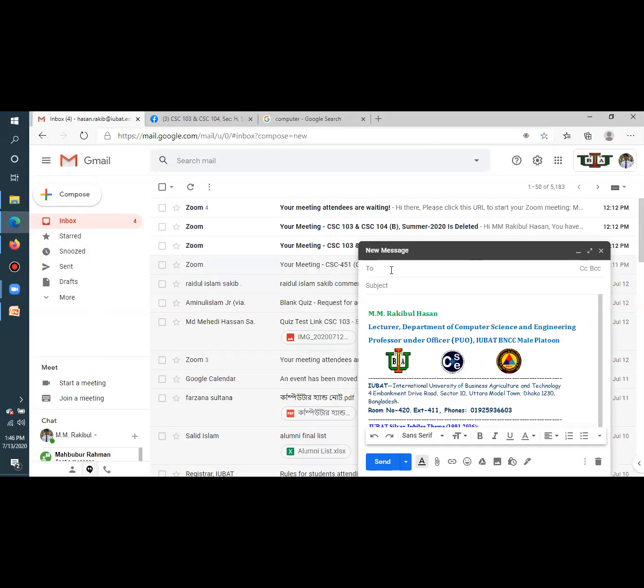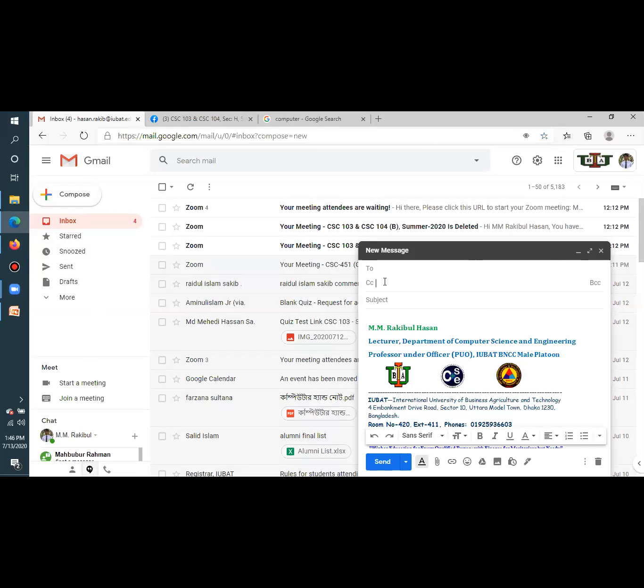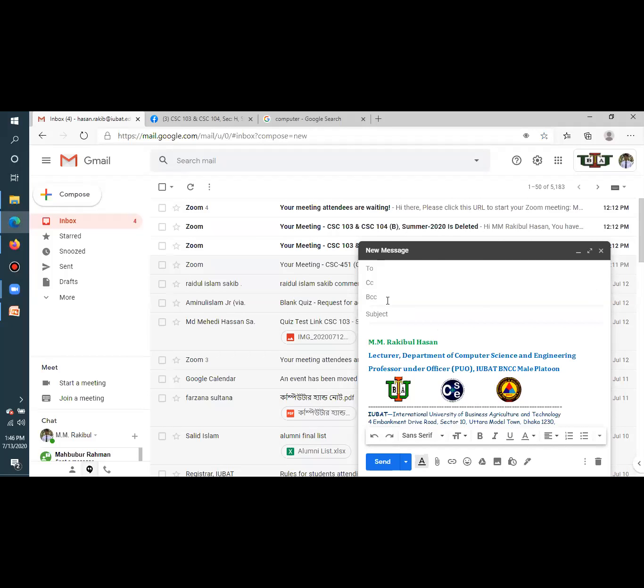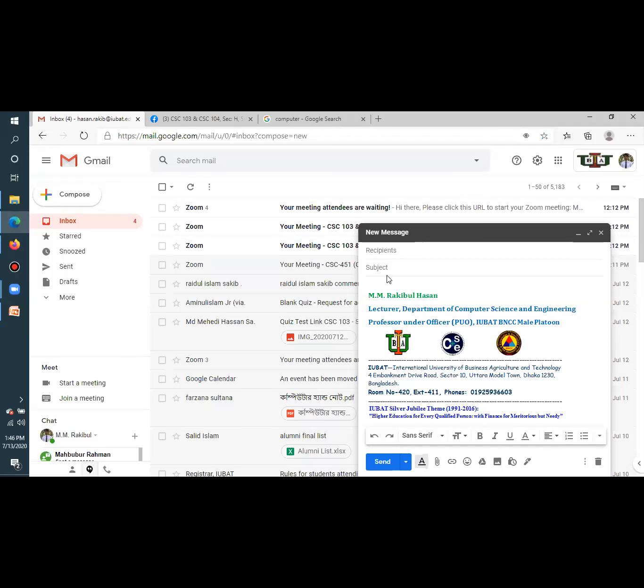So here is the To option. Here you can see the CC option. Here you can see the BCC option. Okay, three options we have, and you guys already know what is the use of these options, isn't it? When we have to use To, when we have to use CC, and when we have to use BCC. Okay, right. Then what is the next option we have here? Here we have the subject option.